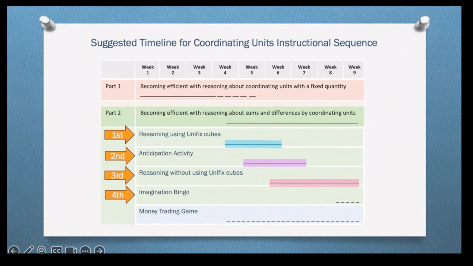After several weeks of using the first activity, the teacher shifts to using the second activity when she notices that some of her students are becoming increasingly efficient in their use of the cubes as pretend candies.